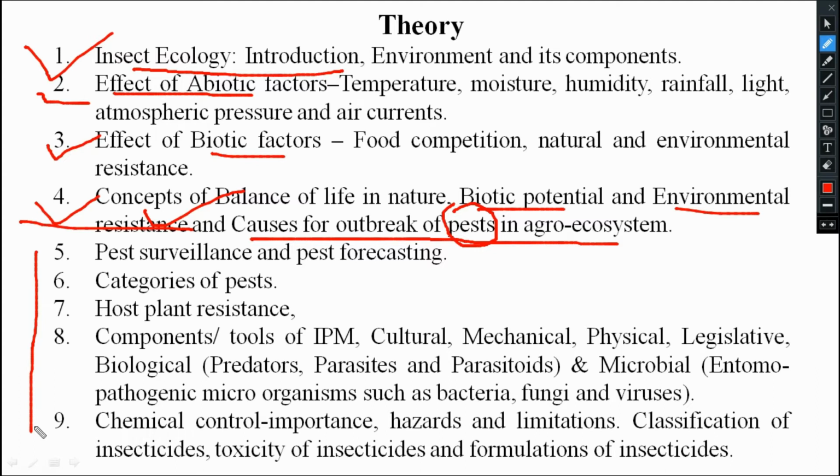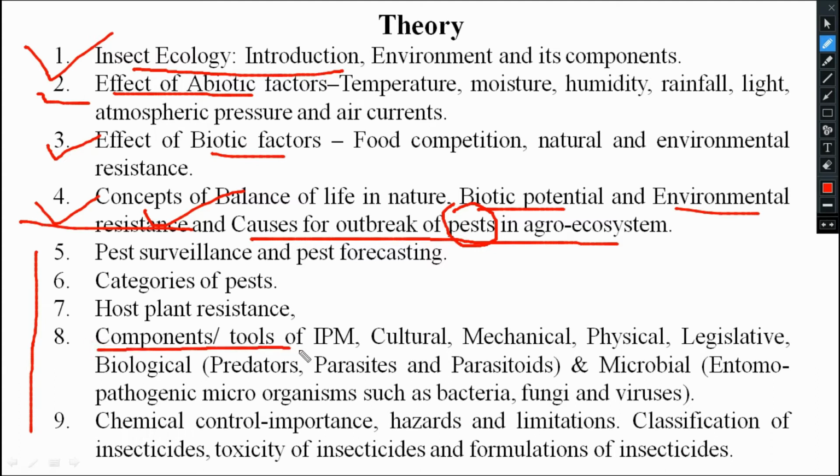Forecasting of the pest outbreak: when the pest will come, when the pest population will reduce, what the key mortality factors are. Those things we will see in pest surveillance and pest forecasting. Then we will see some components or tools of IPM.